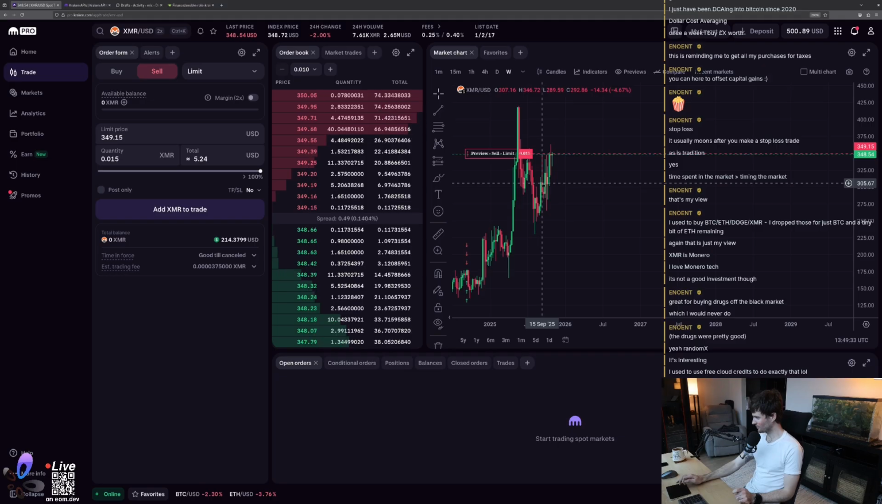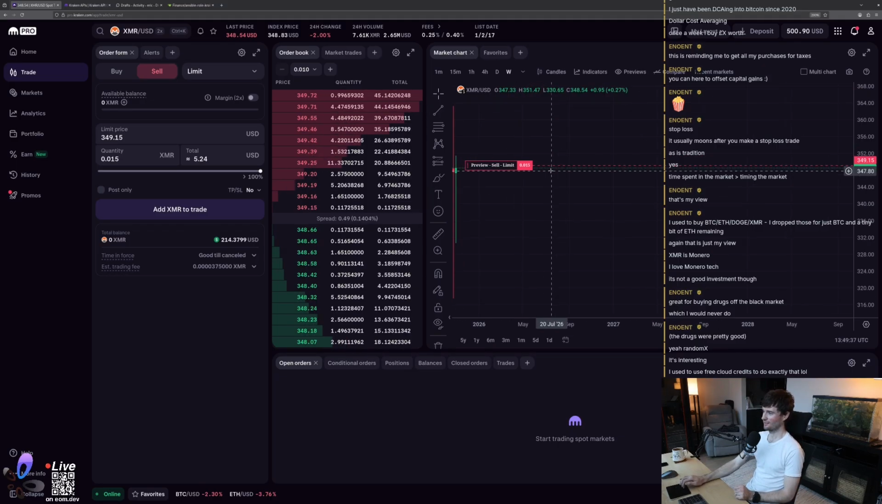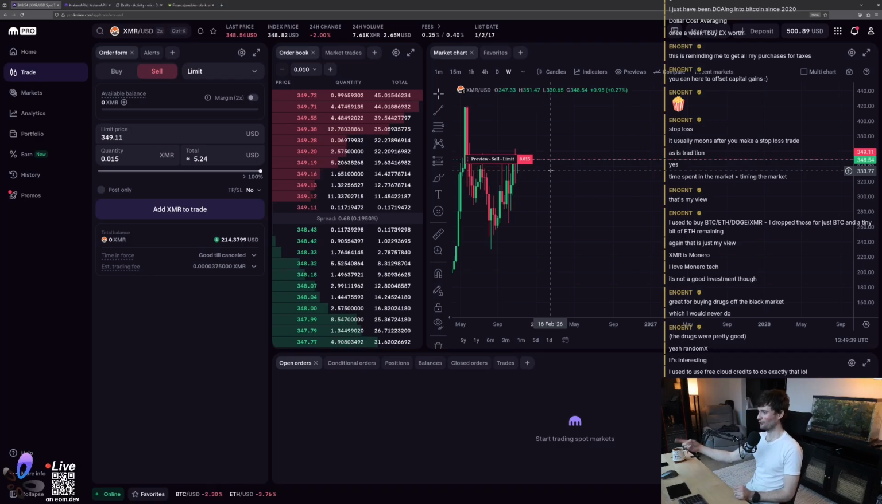Free cloud credits to do exactly that. Yep. Oh, that's actually a good idea. You can just keep creating Google accounts and keep getting $100 free on their infrastructure and convert that into XMR. I wonder what the conversion rate is. Like, how many dollars of XMR do you get from a $100 free pass of Google Cloud?